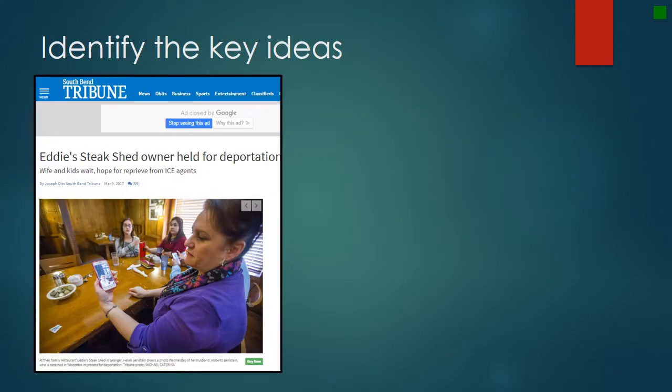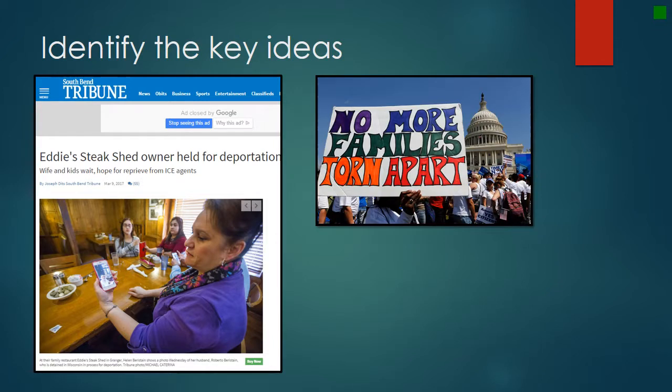Start by identifying your research question or your assigned topic. If your instructor hasn't assigned you a topic, you can get ideas from almost anywhere, like from the news or from class reading materials. For example, there has been a lot of news coverage on the effects of deportation on families under both President Obama and President Trump's policies. Some of the terms I might use to find out more about these issues would be immigration, families, and separation.